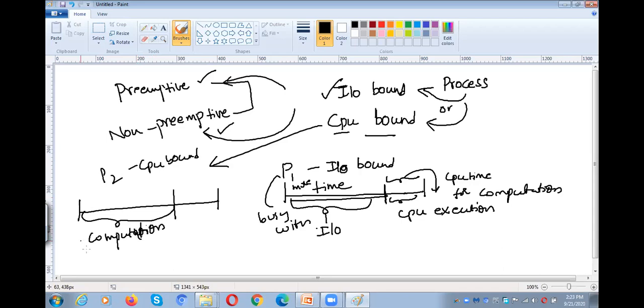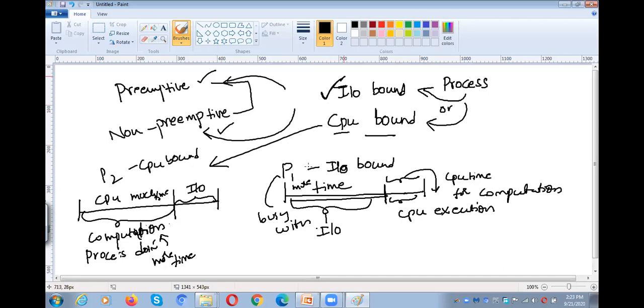That means the process is doing computation for more time. It requires the CPU for much time, right? Only a little bit of time for doing IO. That is called CPU bound. Is it clear for you all?